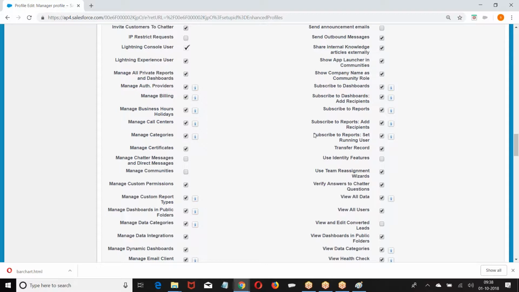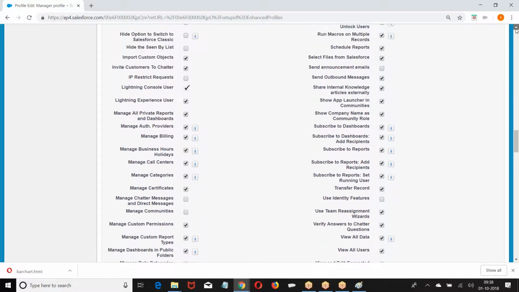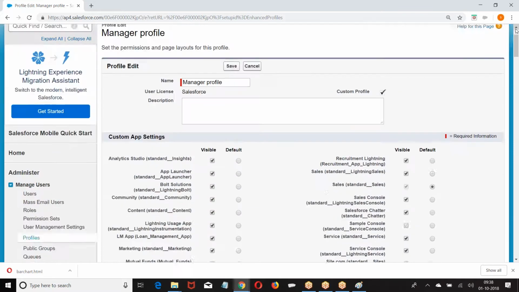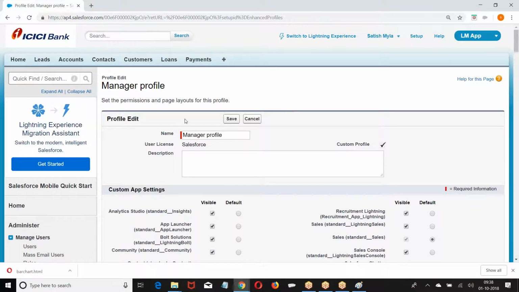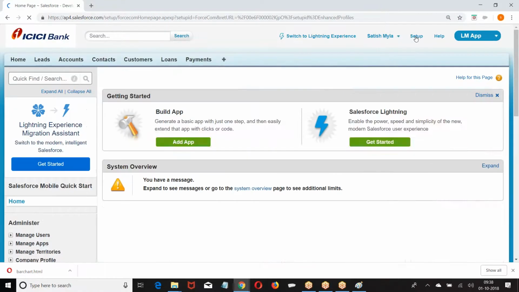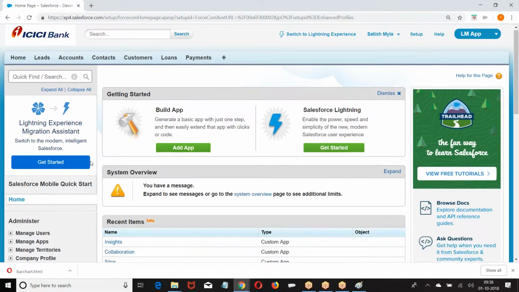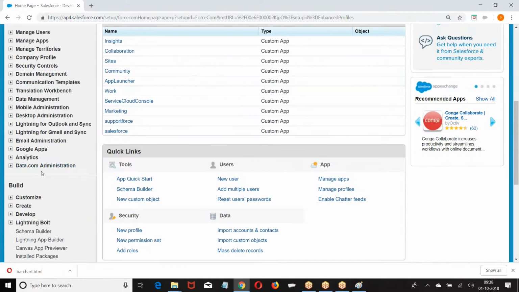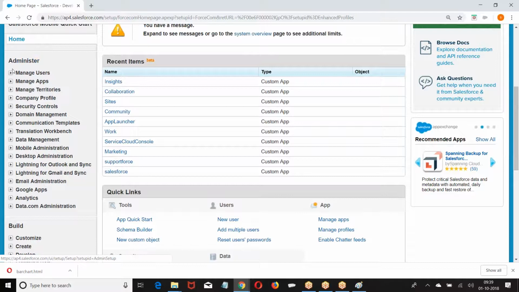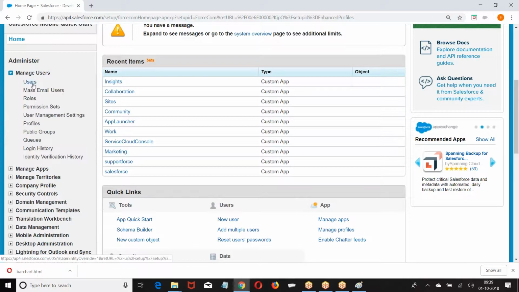Okay. Now once again, I'll go for creation of a profile. Setup. Administer. Manage users. Profiles.